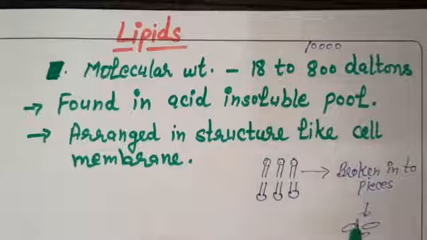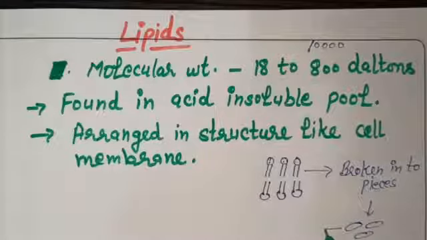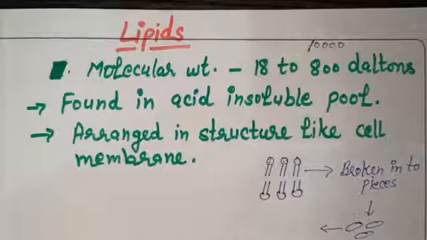Now these vesicles are not soluble in water, right? That's why we get these in the acid insoluble pool, and that's why lipids come under biomacromolecules, not under biomicromolecules, because biomicromolecules are found in the acid soluble pool, right? So this is the reason behind it.